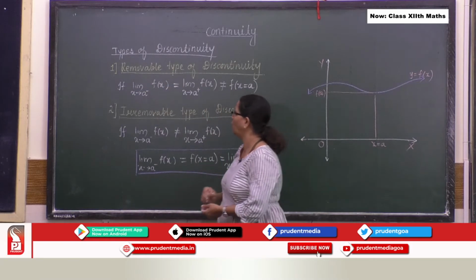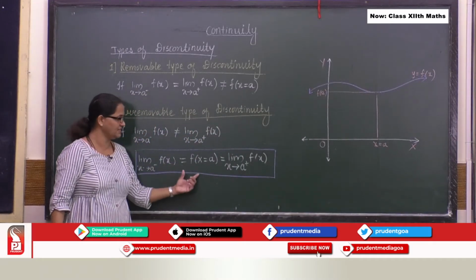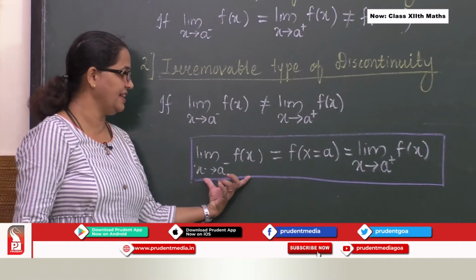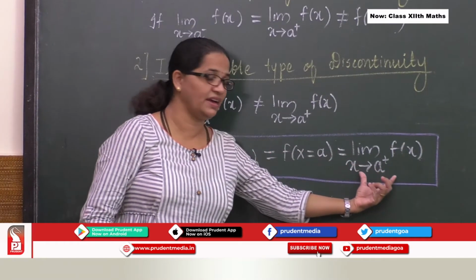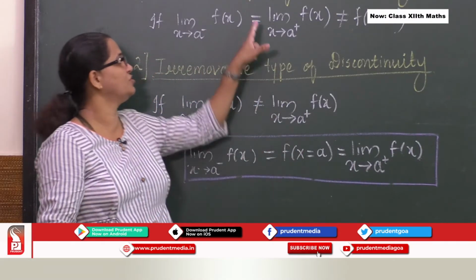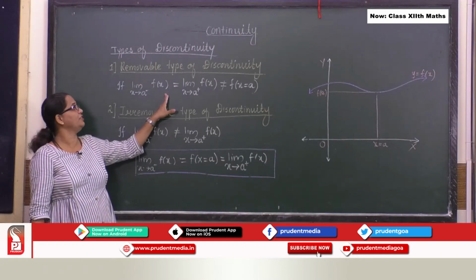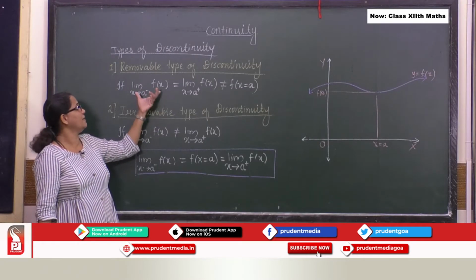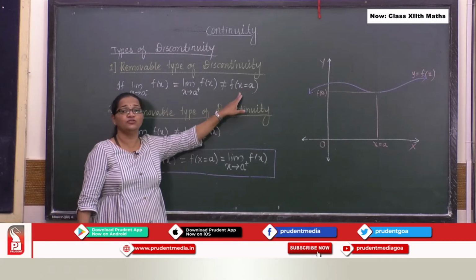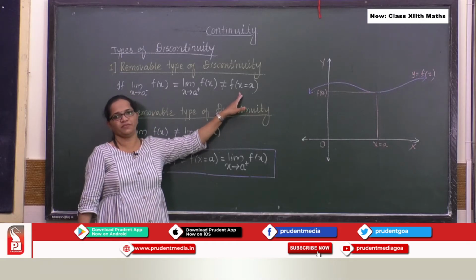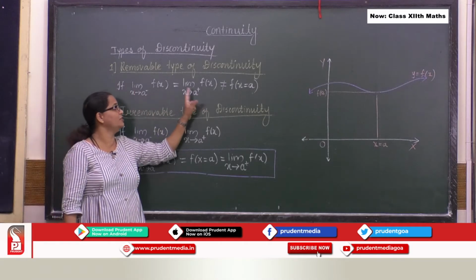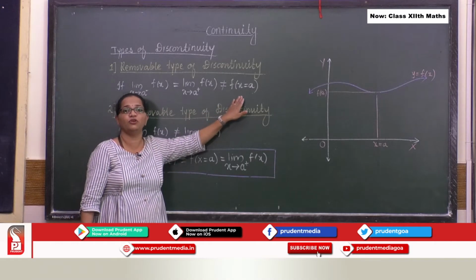What does it mean? Look at this. The continuous case is a balanced equation. Now here what is happening? The left hand limit is equal to the right hand limit, but it is not equal to f of a. There is an imbalance, which gives this kind of discontinuity. Let me repeat again: the right hand limit is equal to the left hand limit, but it is not equal to f of a.